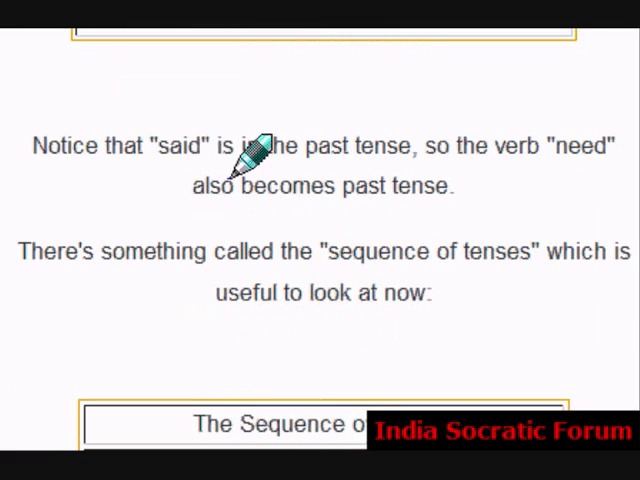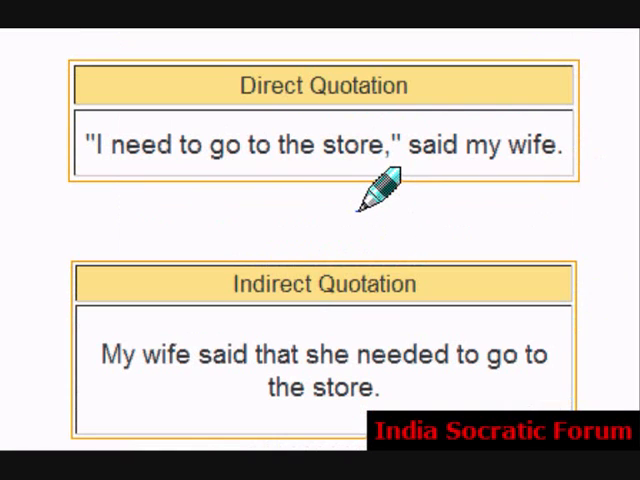Notice that said is in the past tense, so the verb need also becomes past tense. Look, say, said, right? So here the need also becomes past tense. Need here is present form, simple form, because it is direct speech. This one is indirect speech, so it is told in past tense.